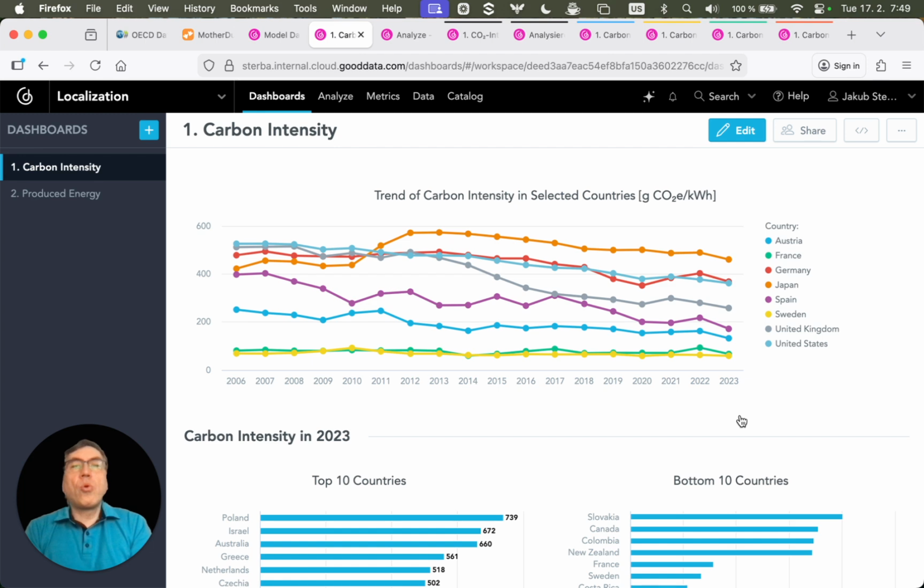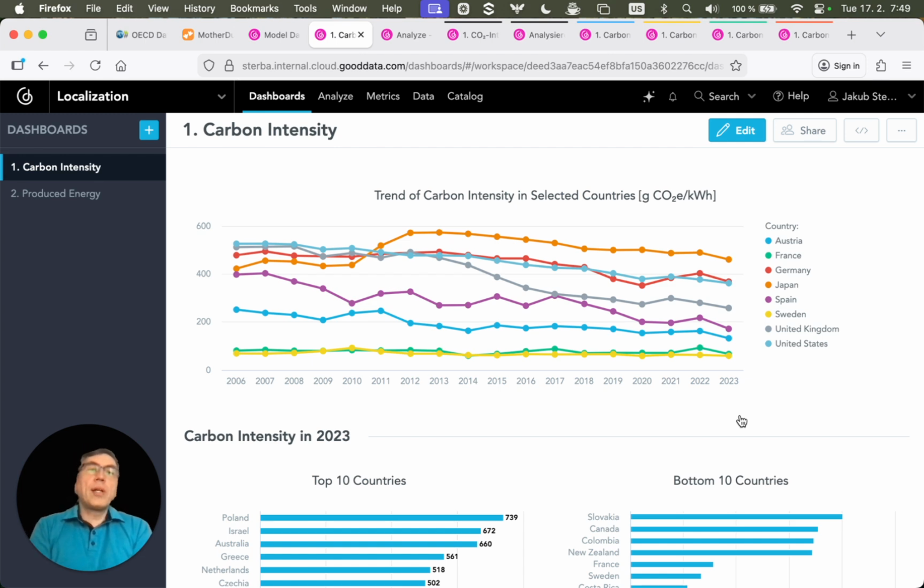Let me show you our data localization feature. This feature extends other localization capabilities like localization of user interface, localization of metadata like names of dashboards, visualizations, metrics, etc. And it lets you provide translated texts from the database.